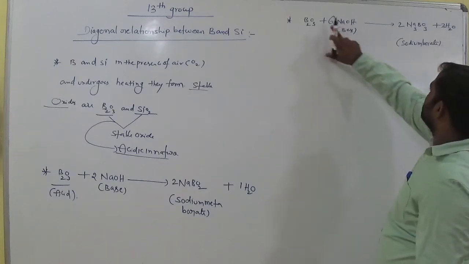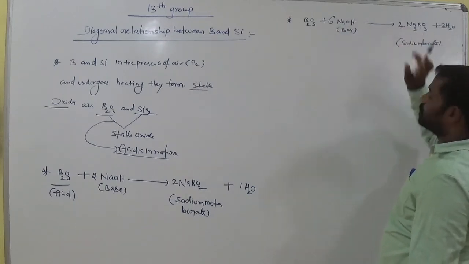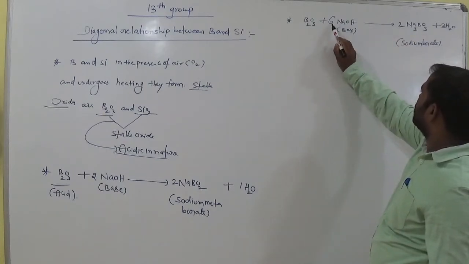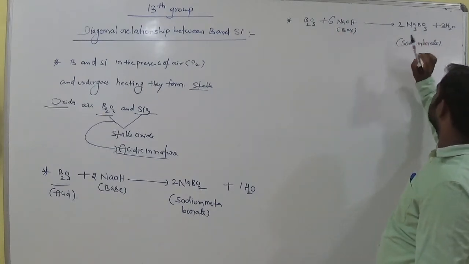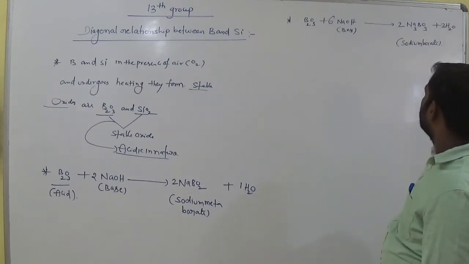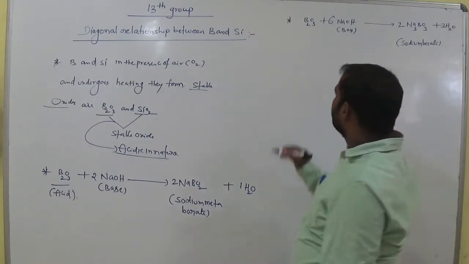Here 6 hydrogens, clear; 6 sodiums, 2 times 3, 6, clear; 2 borons; and how many oxygens? 9 oxygens here, 2 times 3, 6, and 3 oxygens, clearly 9 oxygens. So sodium borate is generated.